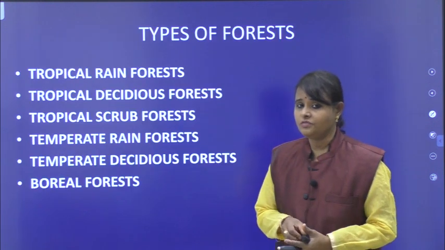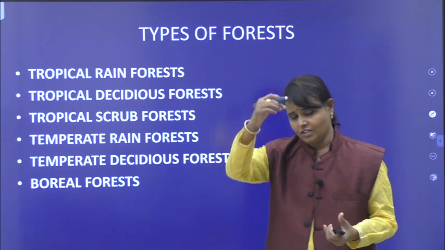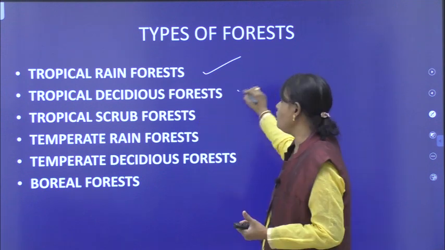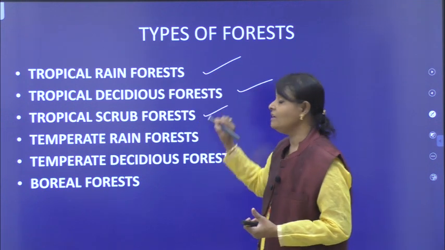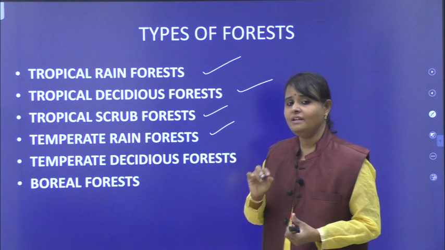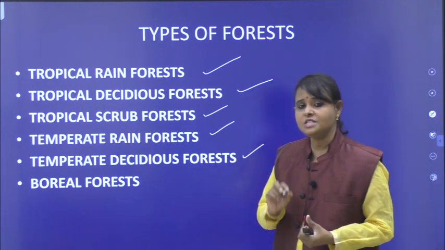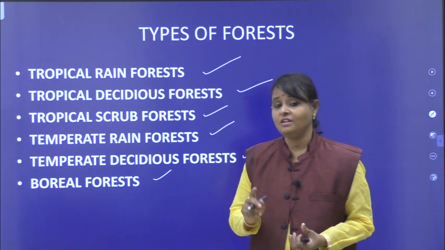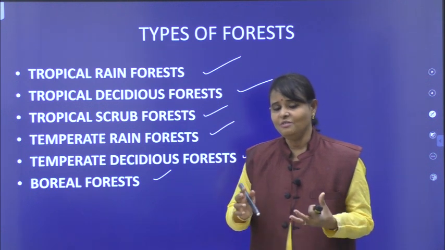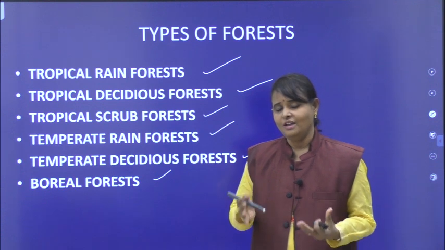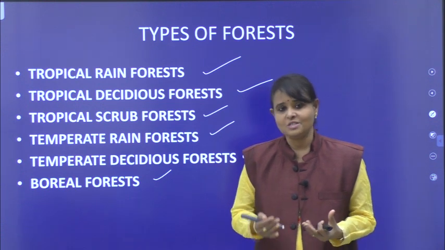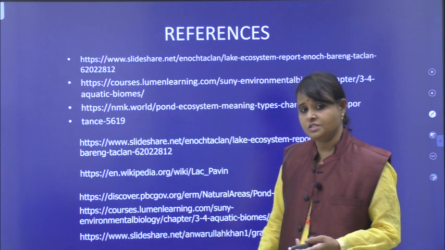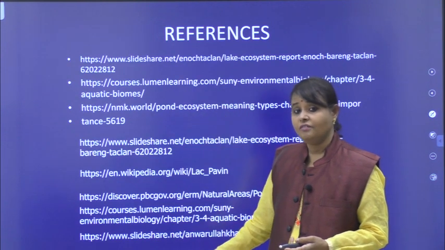These are the types of forest. Just mention them: tropical rainforest, tropical deciduous forest, tropical scrub forest, temperate rainforest, temperate deciduous forest, boreal forest. To explain the forest ecosystem in full would take 6 months. But in your syllabus, only the forest ecosystem and some characteristic features, biotic and abiotic components, you have to learn. These are some of the references which I have taken from the website.